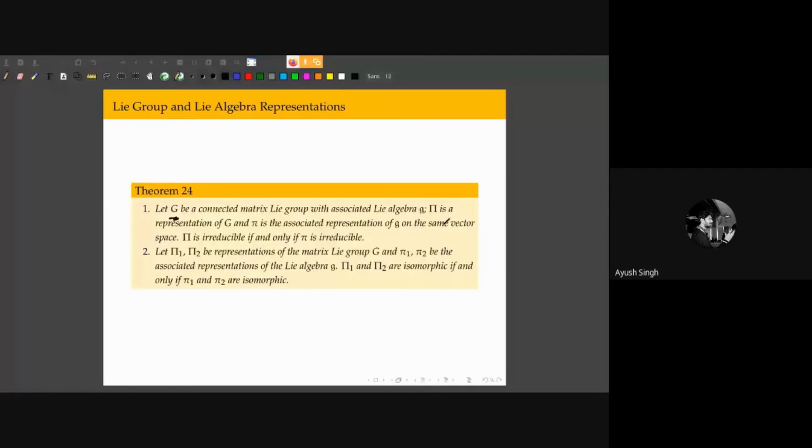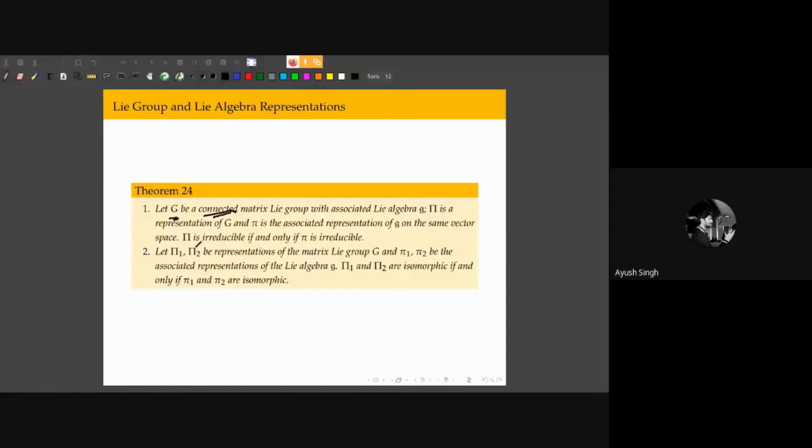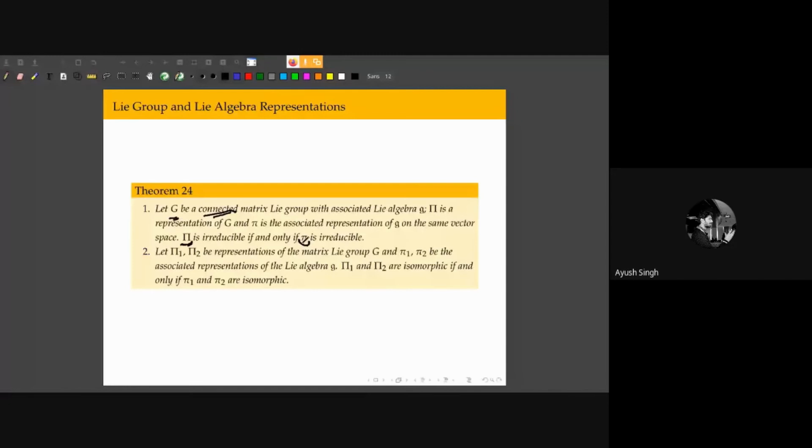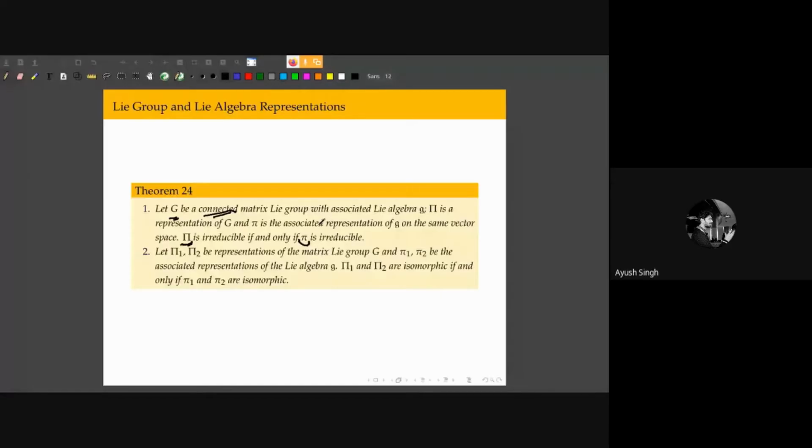If my group is connected, then the group representation is irreducible if and only if the algebra representation is irreducible, right? So when we started out, we wanted to study all representations of groups. Then we said that no, we don't want all representations. We'll be fine if we only study irreducible representations.